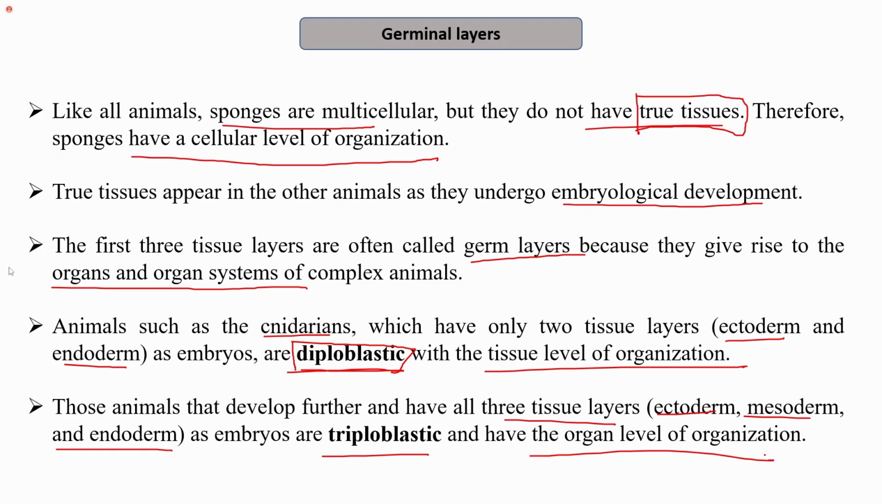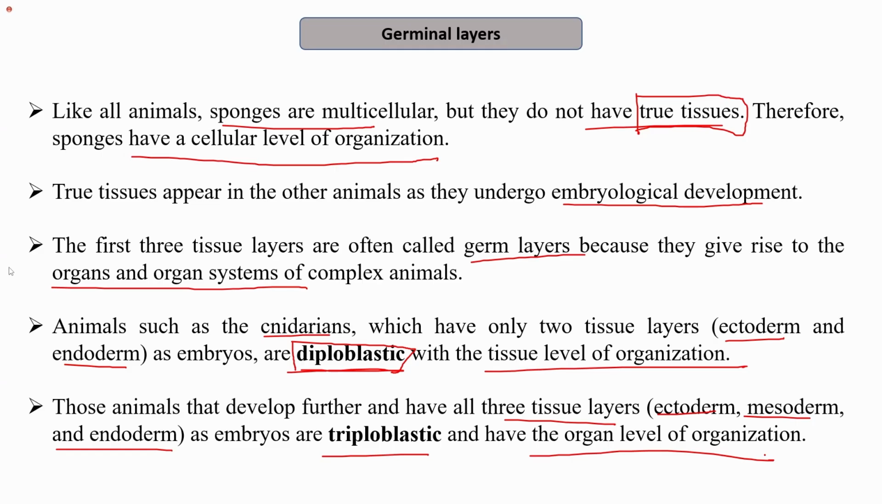Like I mentioned, we can relate symmetry to their lifestyle. Similarly, we can relate the level of organization with the germinal layers that are being formed at the embryonic level. In the cellular level of organization, we do not have any germ layers, while the ones which have tissue level of organization may have either two germ layers, that is ectoderm and endoderm, and therefore they are diploblastic, while if they have three germ layers, that is ectoderm, mesoderm and endoderm.